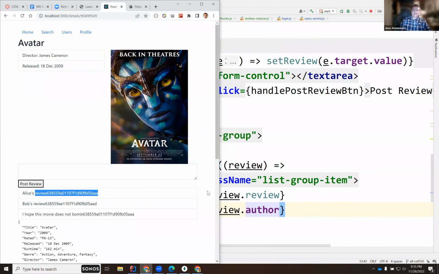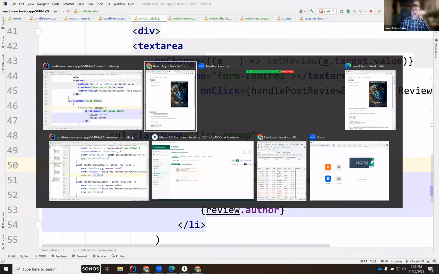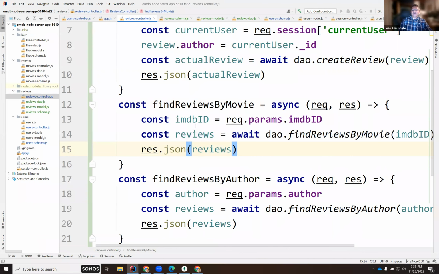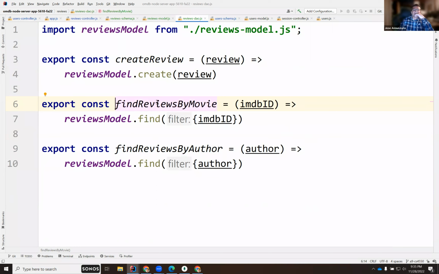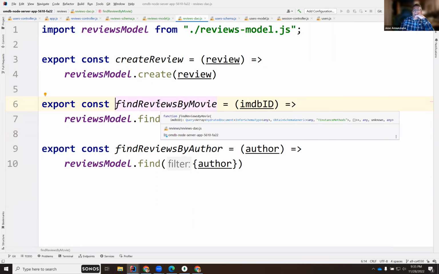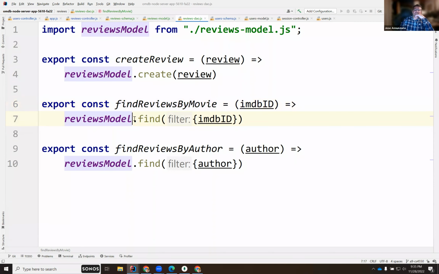And now we could do that on the server. When we retrieve the reviews by movie, it'd be nice if the author would be the actual object for the author.